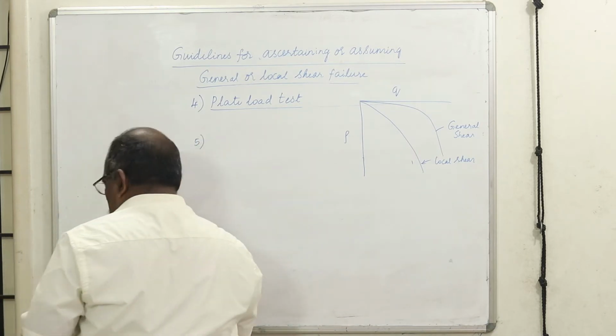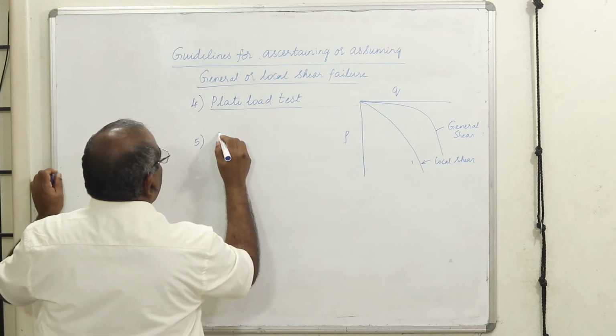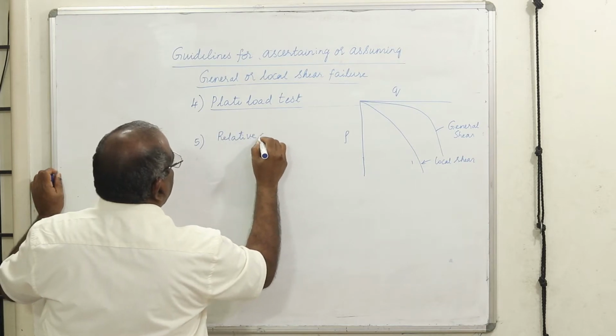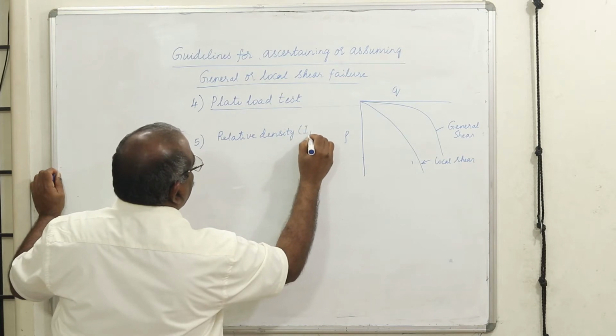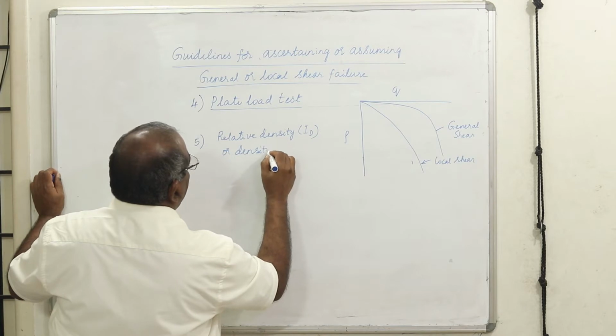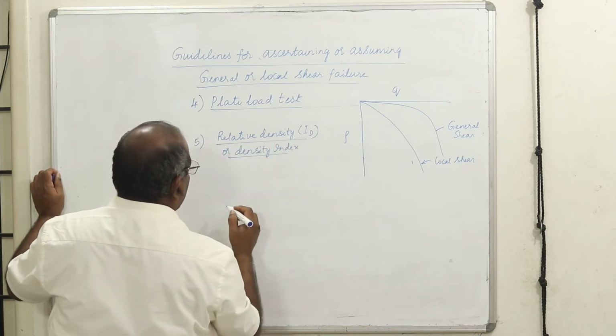Finally, there is a term called relative density or density index. Both are one and the same because we use them interchangeably.